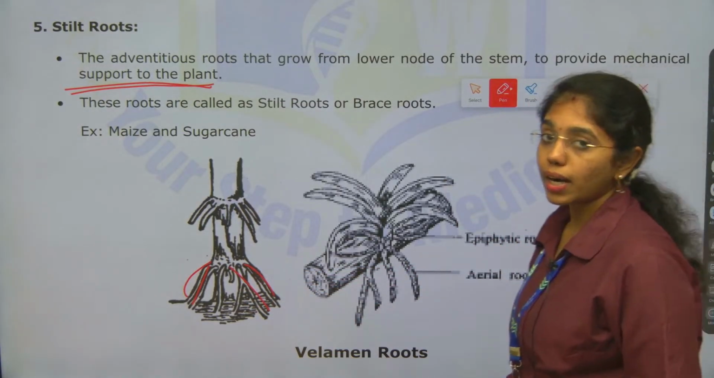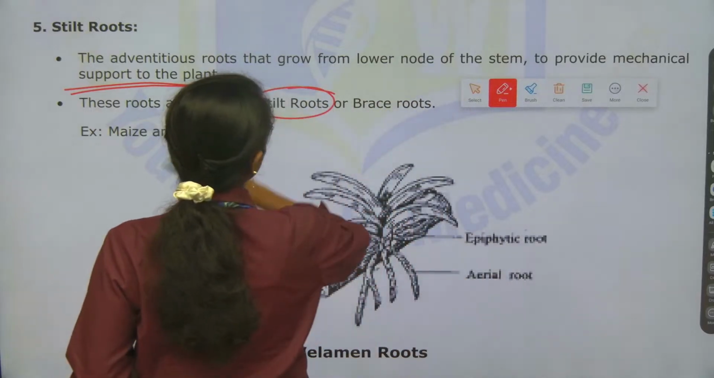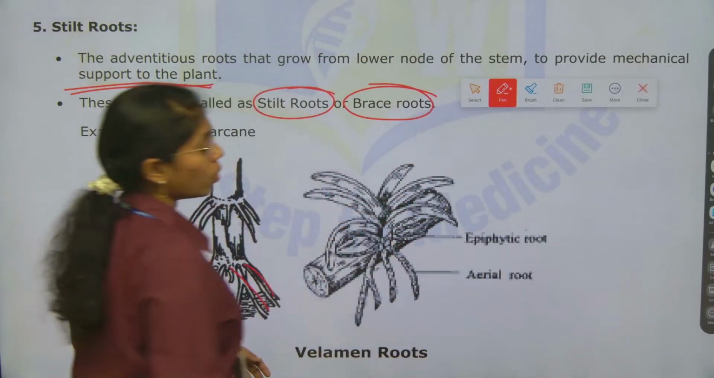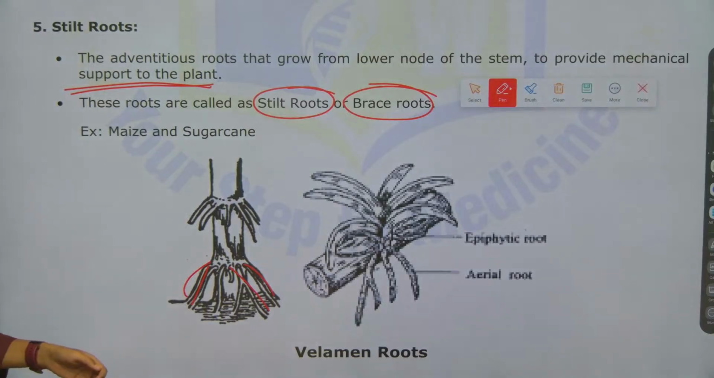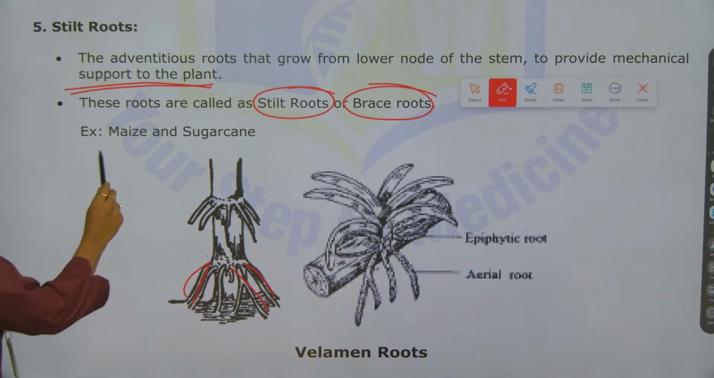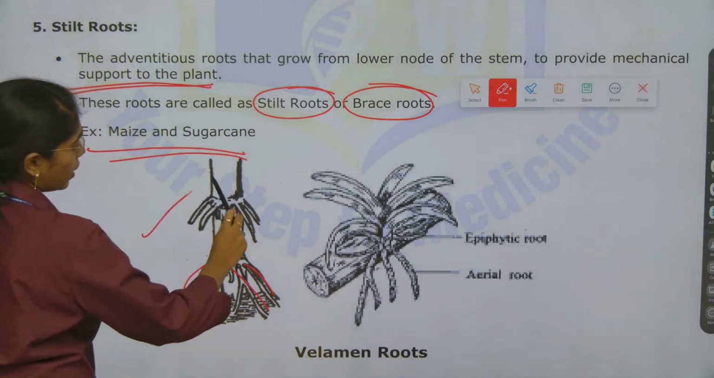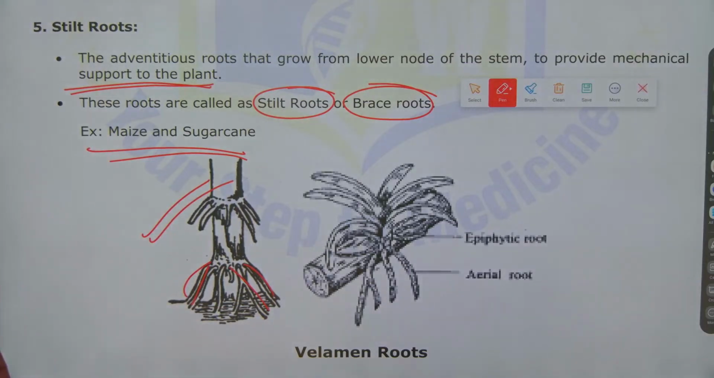These roots are called as what? Stilt roots. Stilt roots or brace roots. Stilt roots are also known as brace roots. Examples include maize and sugarcane. Diagram is important.